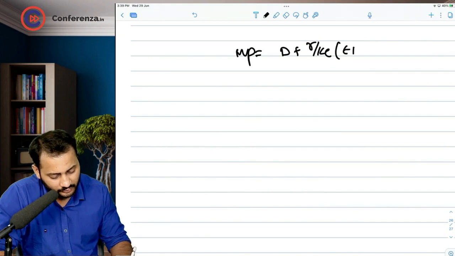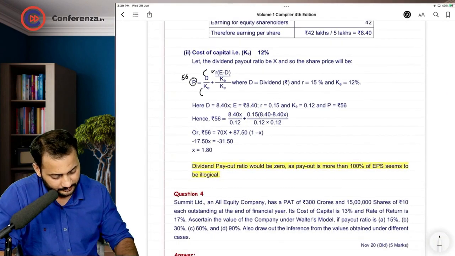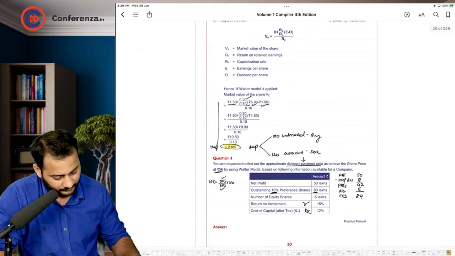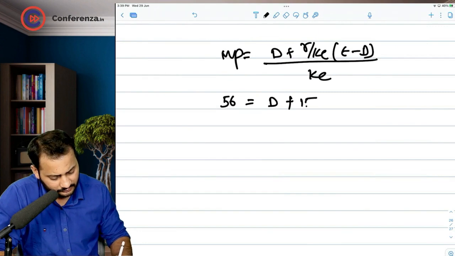Am I right with the formula? 56. Dividend we don't know yet, plus return on investment 15 and 12. It's very easy now.